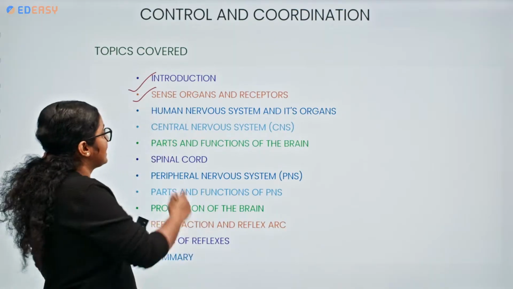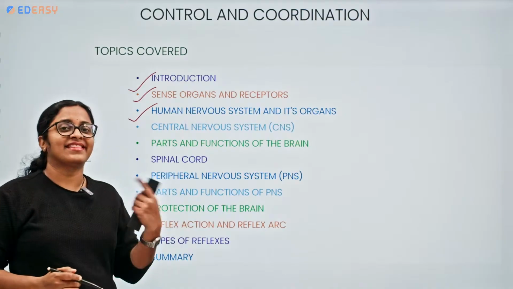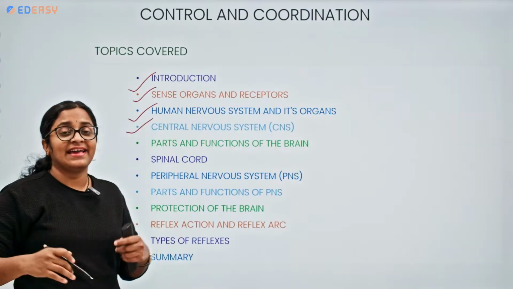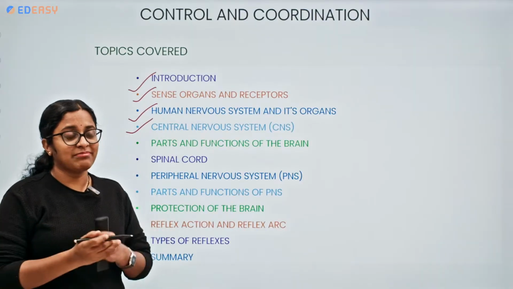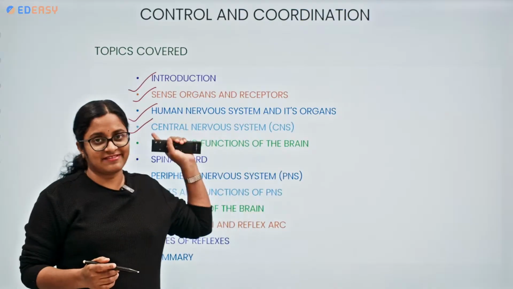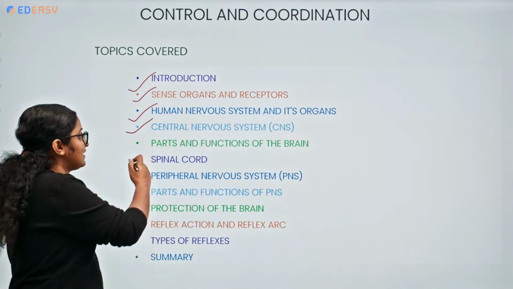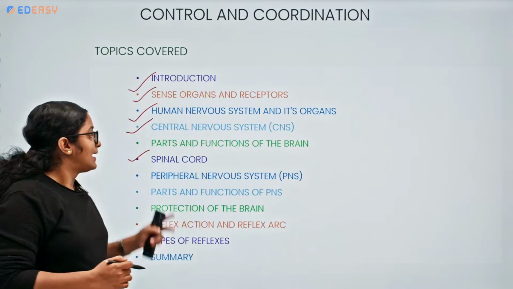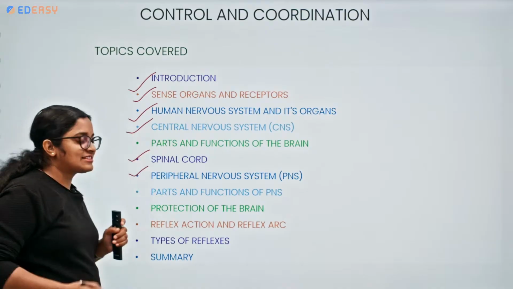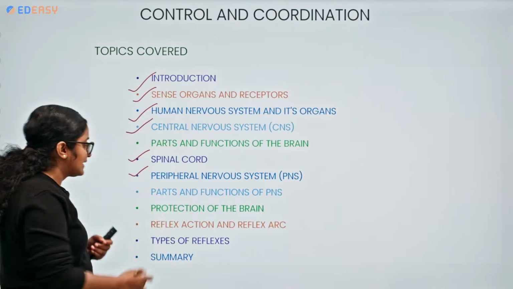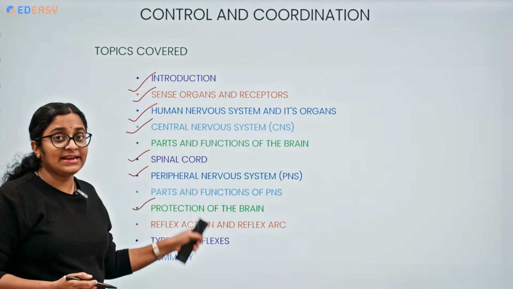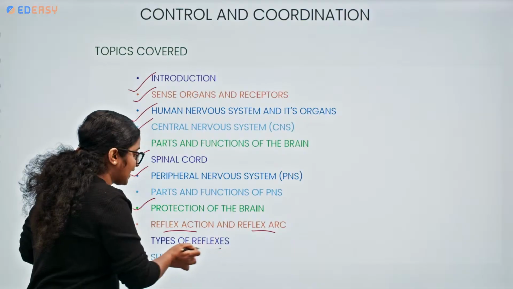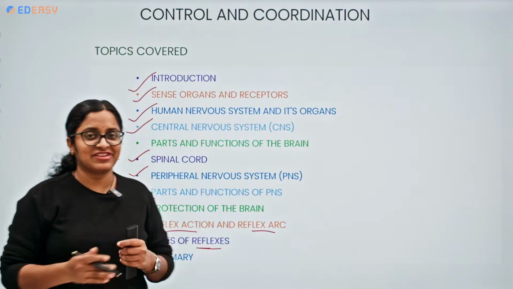We shall understand the human nervous system and its organs. We shall understand the central nervous system and the parts and functions of the brain. The brain belongs to the central nervous system, and the spinal cord also belongs to the central nervous system. We shall discuss them, followed by the peripheral nervous system, the parts and functions of the PNS, how the nervous tissue is protected, and reflex action, reflex arc, and the types of reflexes. A brief glance we shall take.